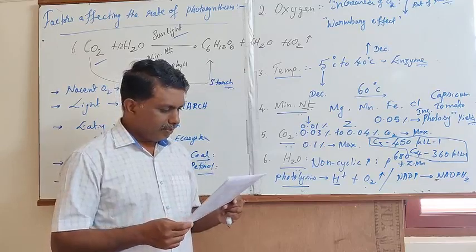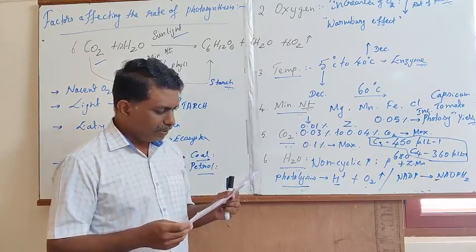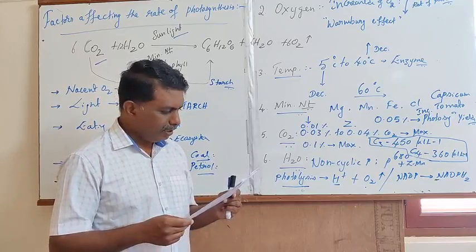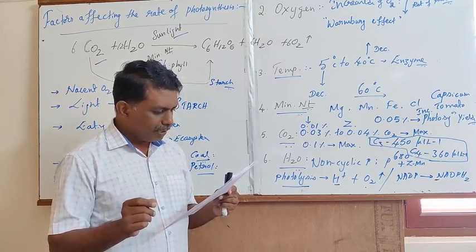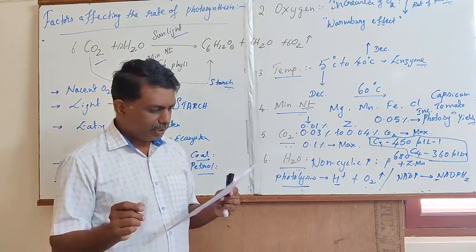Question number 83. The diagram represents the Calvin cycle. At which stage is the atmospheric carbon dioxide incorporated?